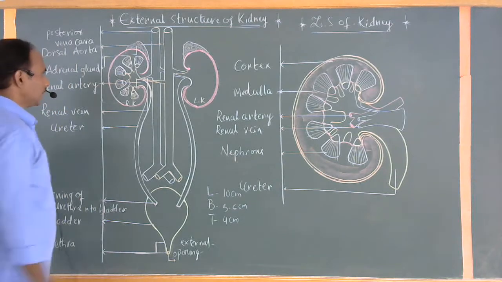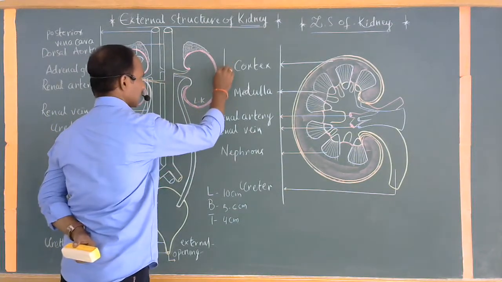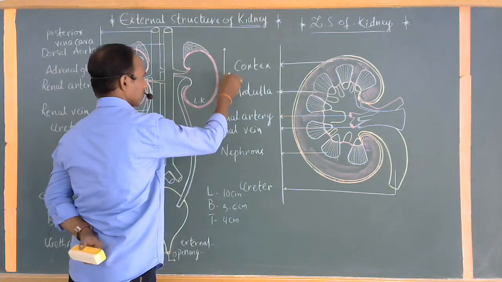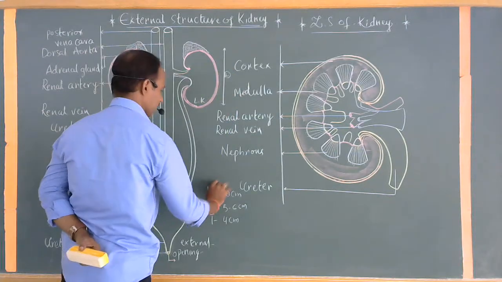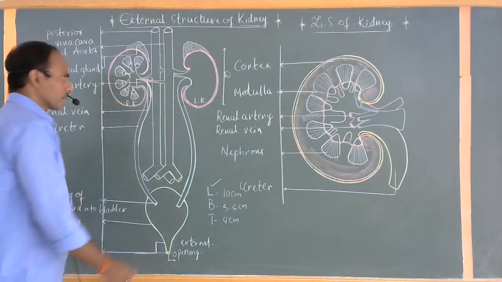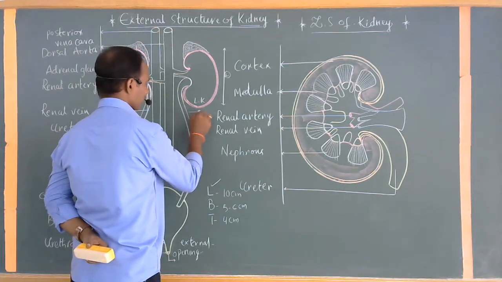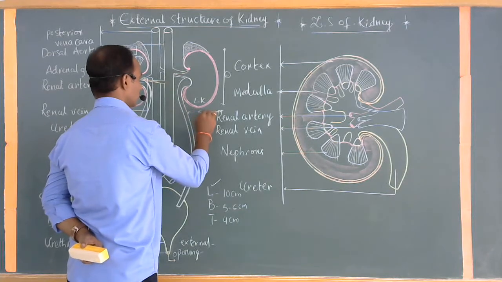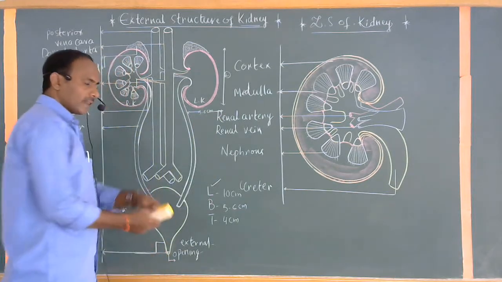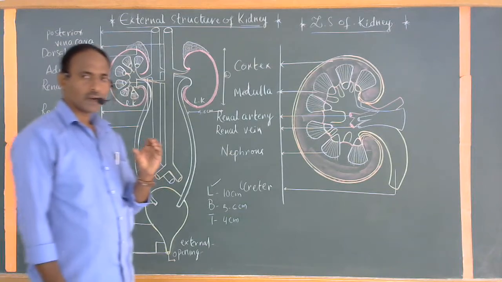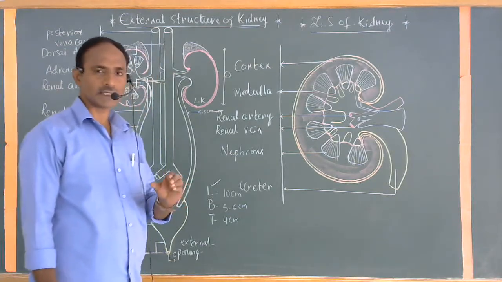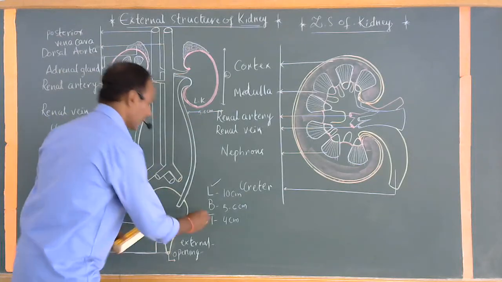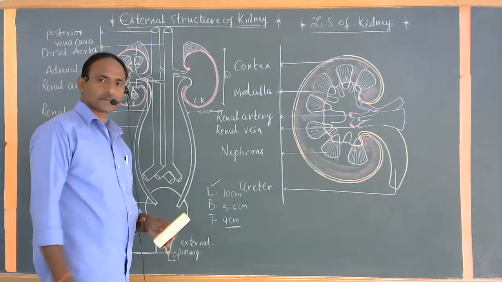This is the length, 10 centimeters. The width of the kidney, from here to here, is 5 to 6 centimeters. And the thickness of the kidney, for our easy understanding, is just like a diameter. It is 4 centimeters.